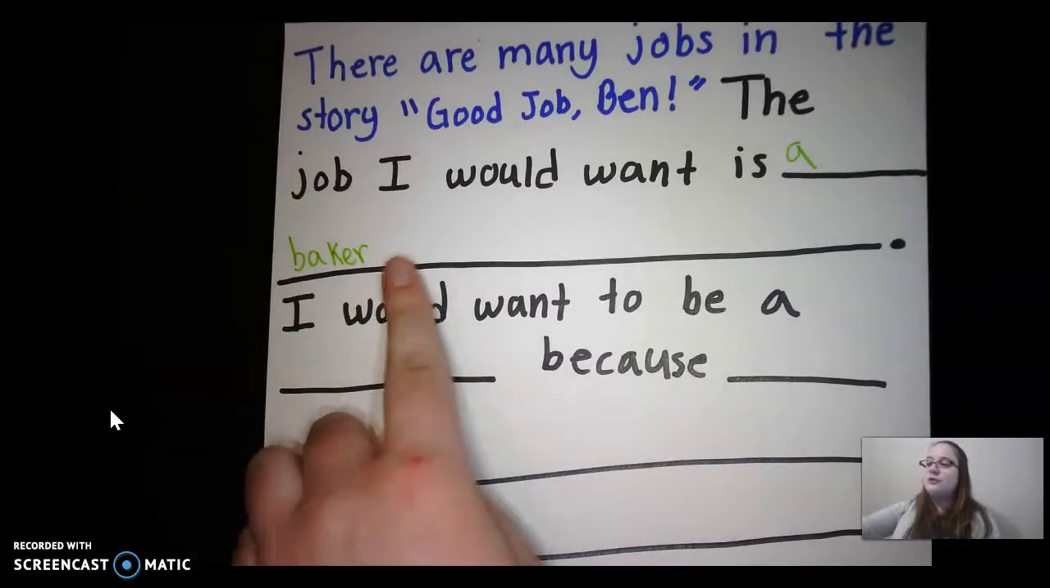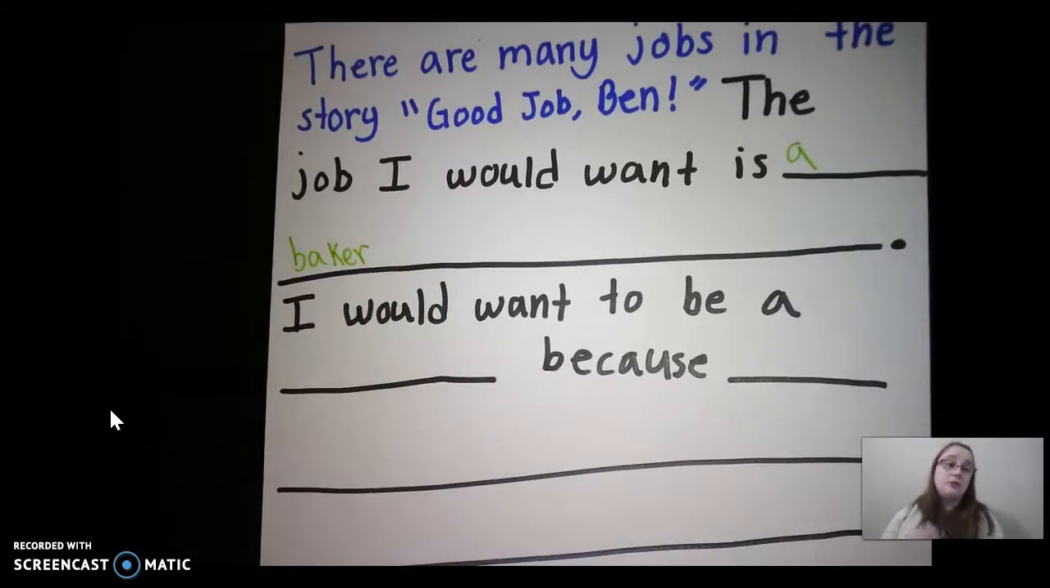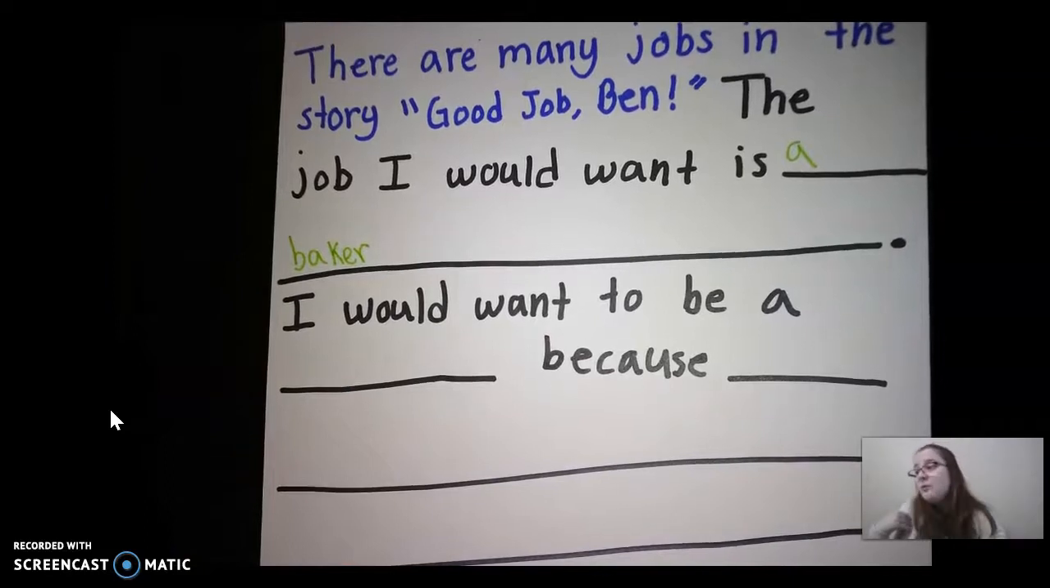So first we told them our opinion. So what job we would personally want. So the job I would want is a baker. And you guys might want a different job. So you might want to be the vet, you might want to be the crossing guard, the librarian, the bus driver, or a construction worker. And remember, everyone wants to be something different. So your answer does not have to be the same as mine.